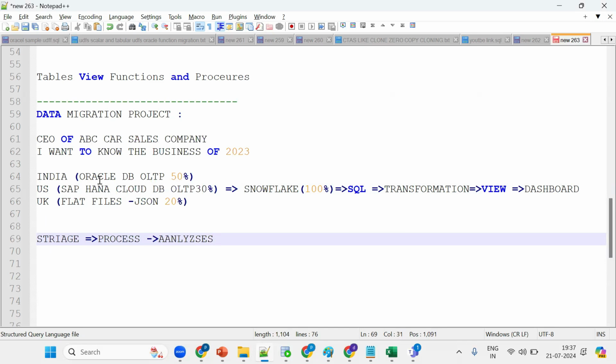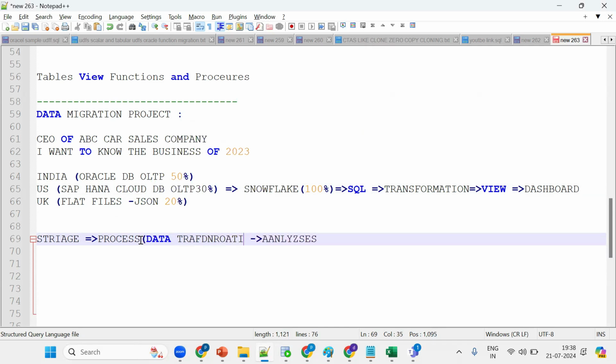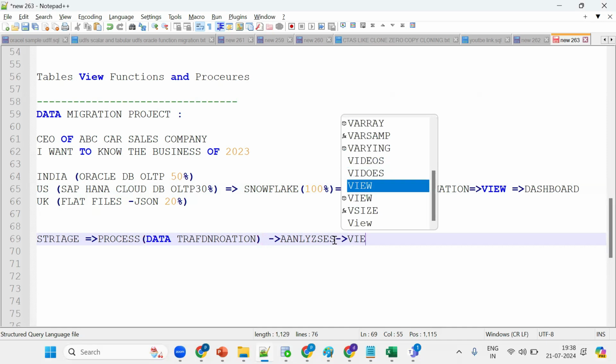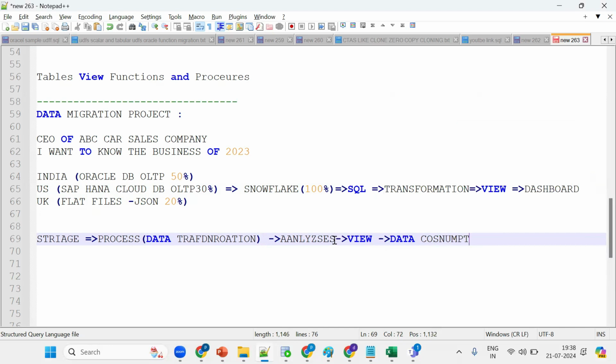So we bring data from different sources and put it into Snowflake, process it, which is nothing but data transformation, and then I do the analysis. Ultimately, I create views. These views are given for data consumption, that is, to the Power BI team, who can analyze and create the dashboards. These dashboards will be seen by the CEO, and they can understand in which region they are getting profit and in which region they are getting losses.